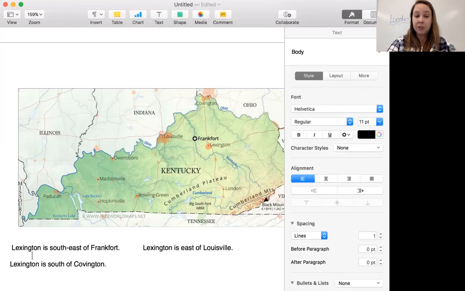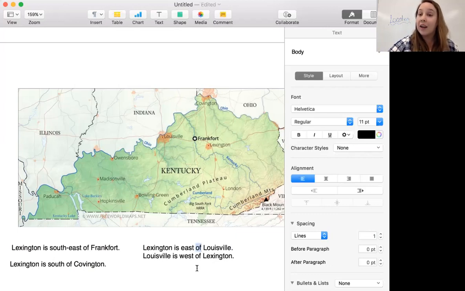And if we want to switch that, we can say Louisville is what of Lexington? Good. Louisville is west of Lexington.